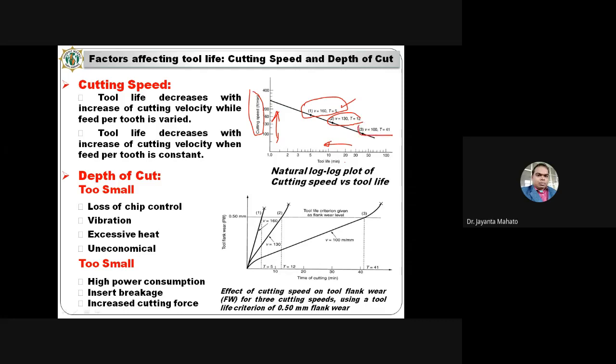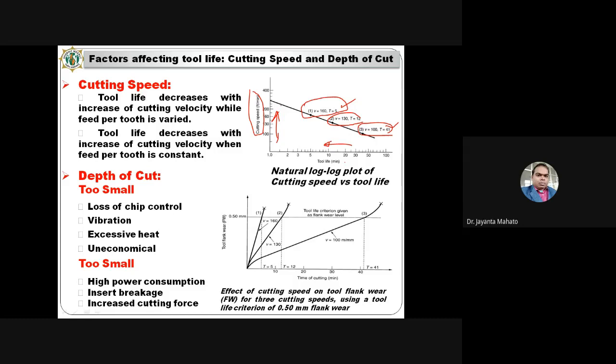In this case, the cutting speed is 100, and the tool life is more, 41. So increasing the cutting speed from 100 to 130 and 160, the tool life will decrease. This is the relation between cutting speed and tool life.